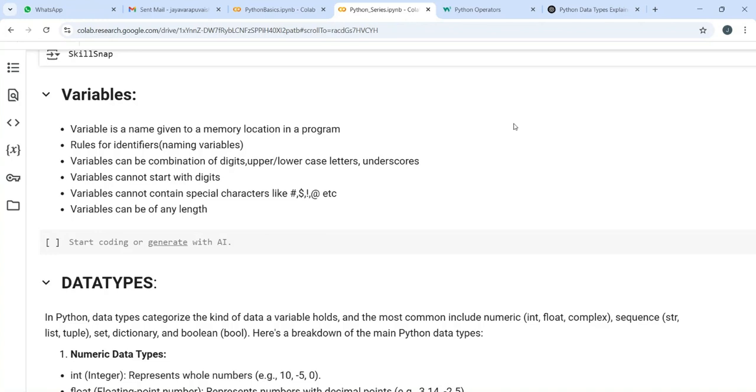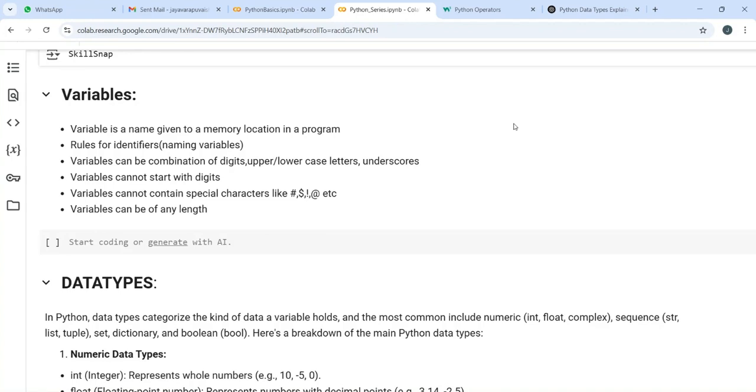Let's say you have one small dabba in which you store spices, one more in which you store salt, and one more for sugar. Similarly, you can consider those dabbas as variables in the memory location.